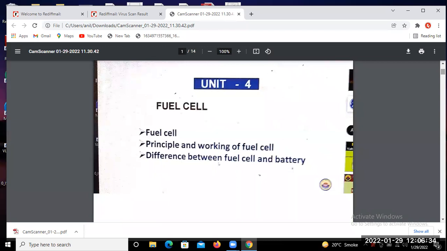In the electrolytes, we already discussed the alkaline fuel cell, phosphoric acid fuel cell and molten carbonate fuel cell, solid oxide fuel cell, proton exchange membrane fuel cell.